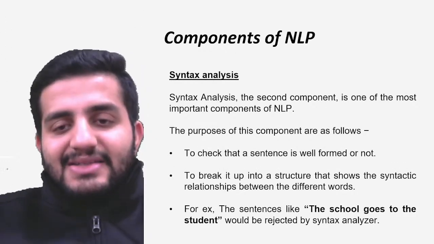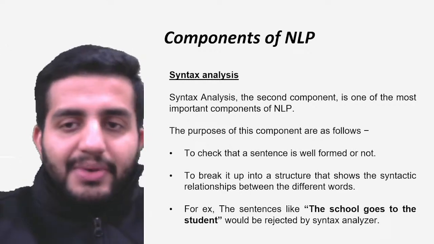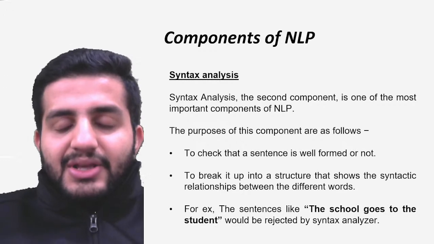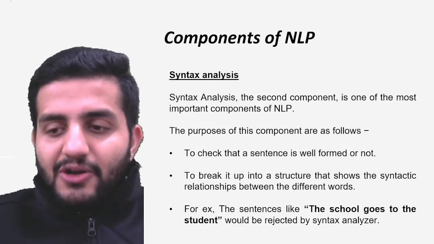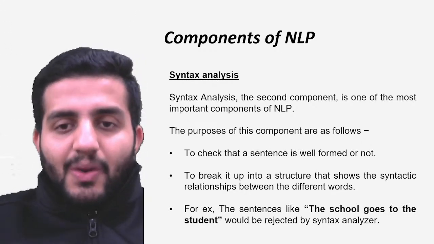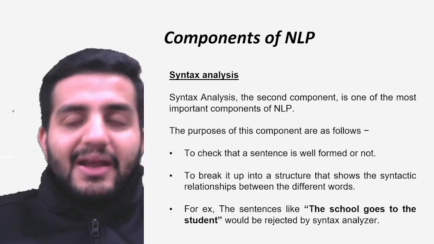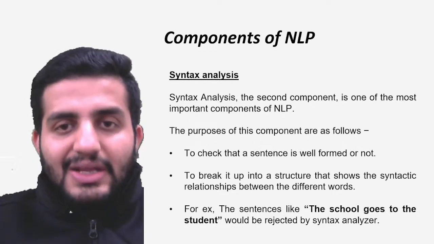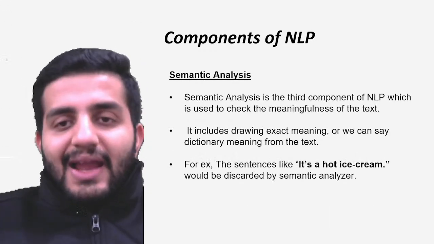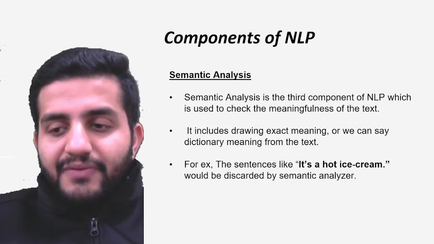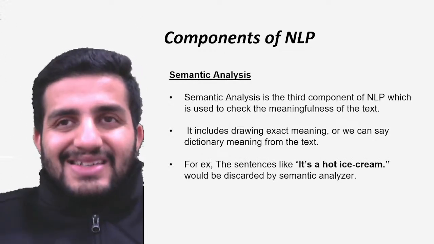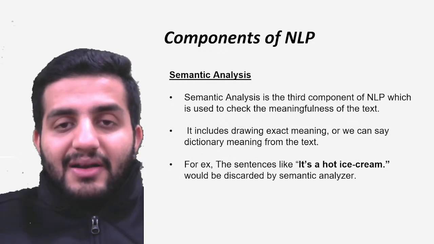The second is syntax. Syntax is the component where we try to understand whether the sentence is well formed or not. Based on the chunks of information, how two independent chunks are connected with each other, and what the relationship is between the two words, like the bigram analysis and the unigram analysis. That's where syntax comes into the picture. Then semantic: from the relationships of the words, I'm trying to make out the meaningfulness of the text, whether that text is making sense or not.